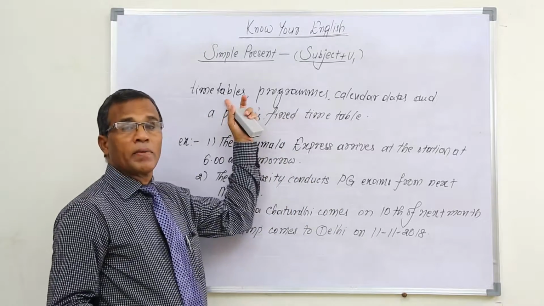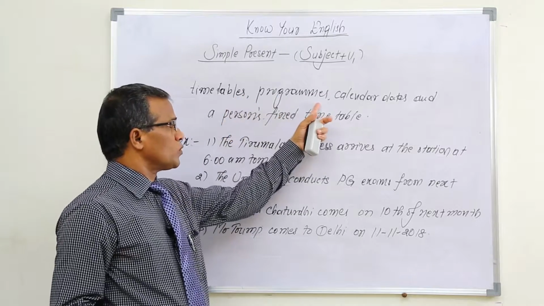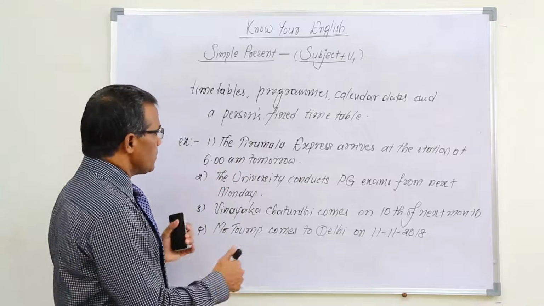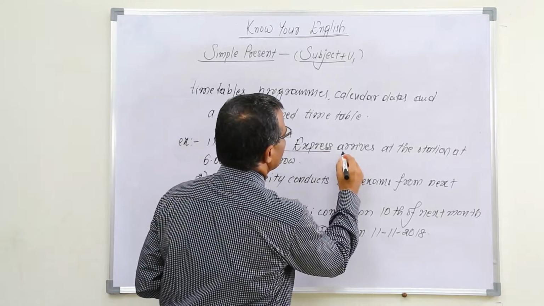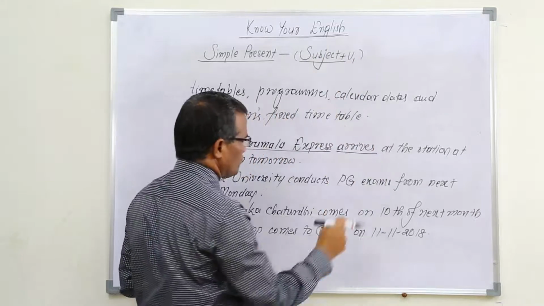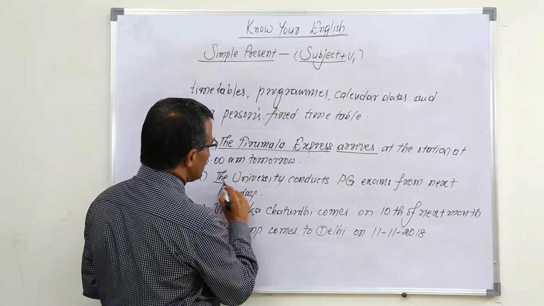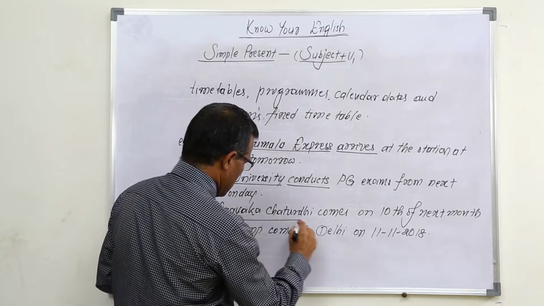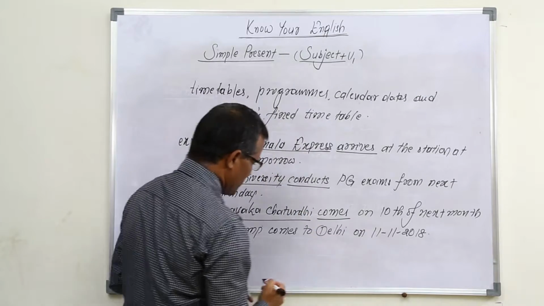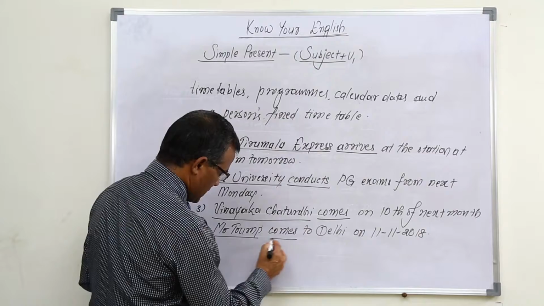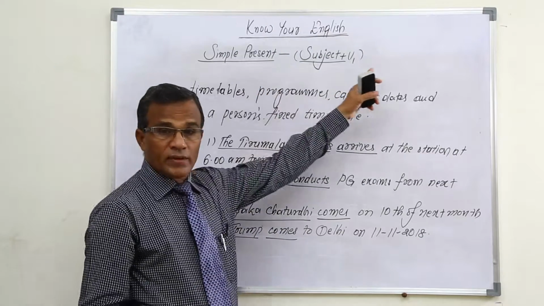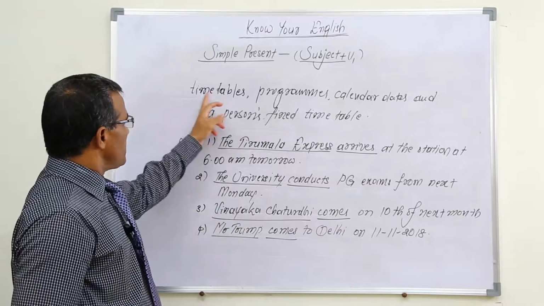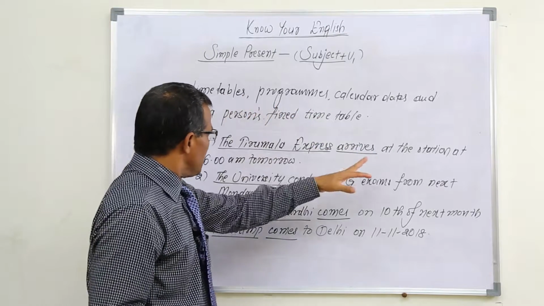but when they are a part of timetables or programs or calendar dates or person's fixed timetable. The Tirumala Express subject arrives V1, and here the university subject conducts V1. Vinayaka Chaturthi subject comes V1. Mr. Trump comes. So as per this one, subject and V1 we are using as per this condition. Okay, for example, timetables, calendar dates.